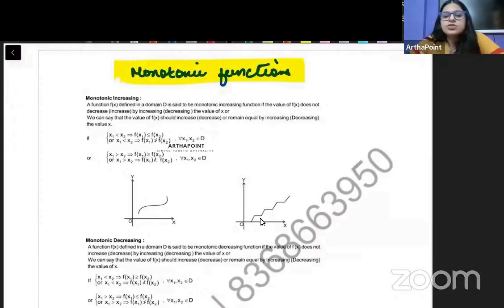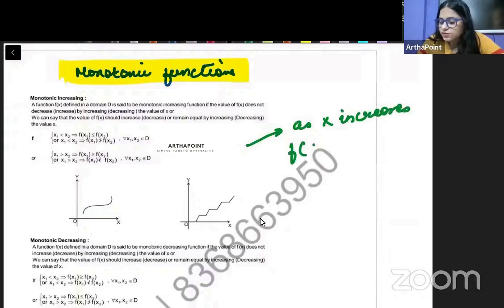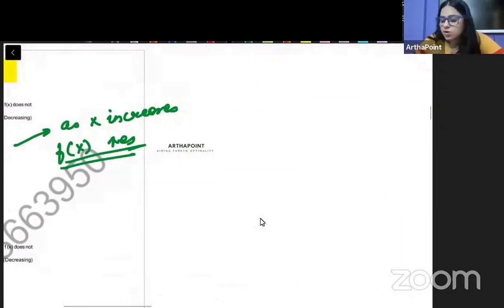अब monotonic functions की बहुत simple property है. A function is said to be monotonically increasing if as x increases, the value of the function also increases. मतलब जैसे जैसे मैं x को बढ़ाऊंगी, when I go x1 greater than x0, तो function का value भी बढ़ जाएगा.